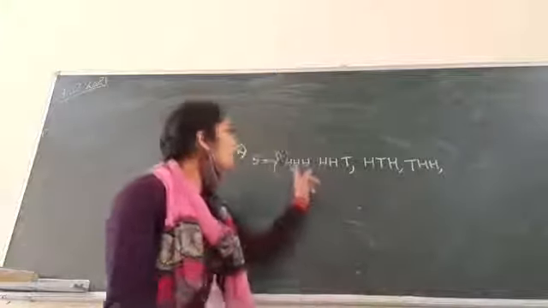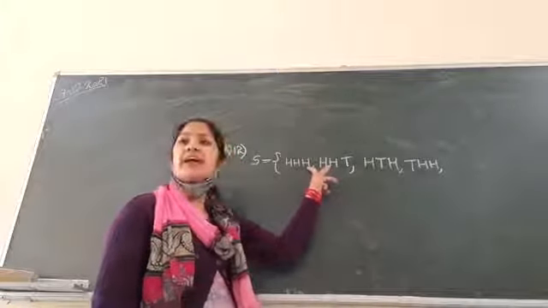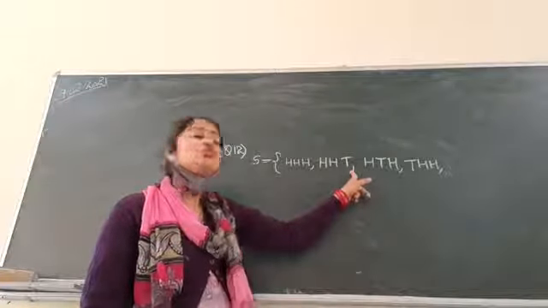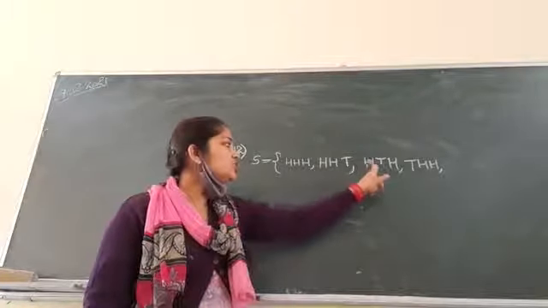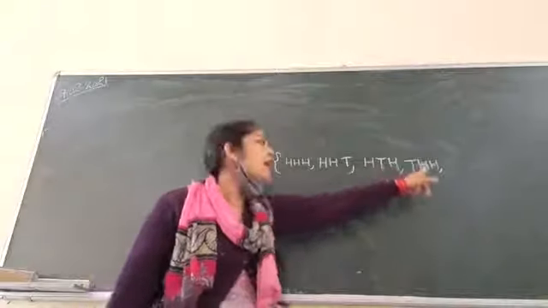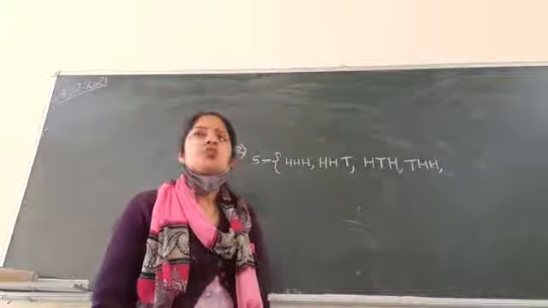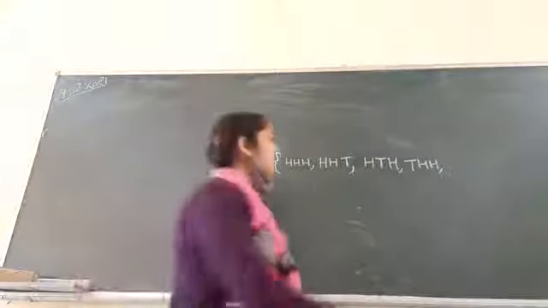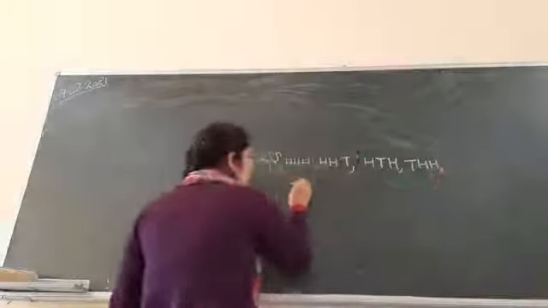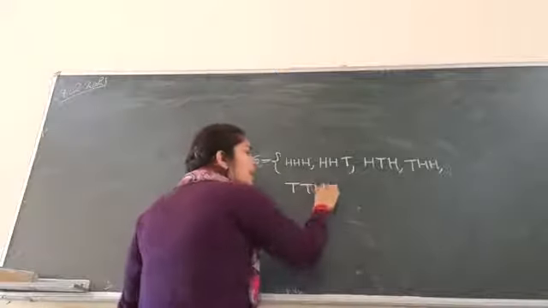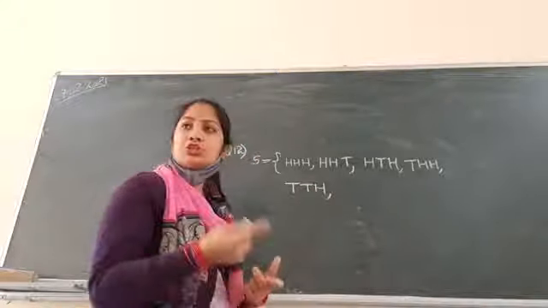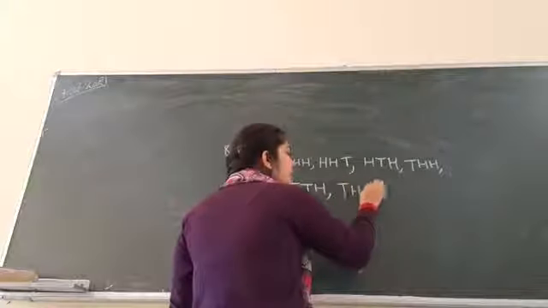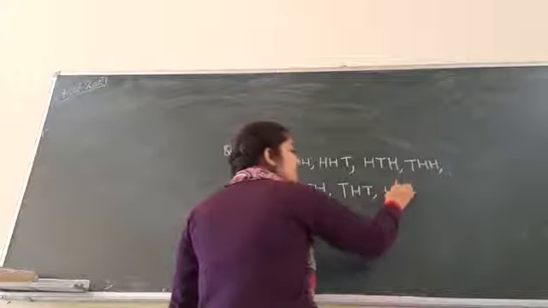So what we are doing, first of all we were having 3 heads, then 2 heads and 1 tail, and then we are changing the position of tail. Last position, in between, and first position. So now we will take 2 tails and 1 head. I am writing below tail tail head, and now we will change the position of head. So it will become tail head tail and then head tail tail.